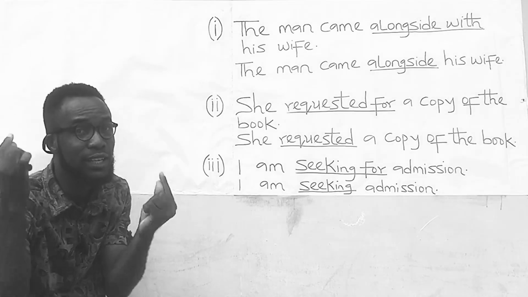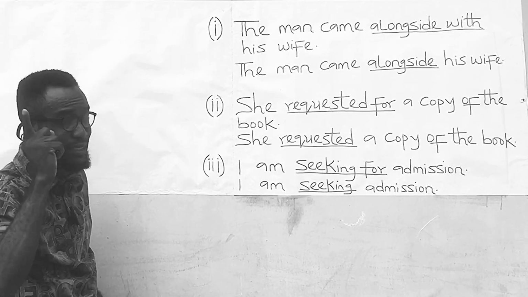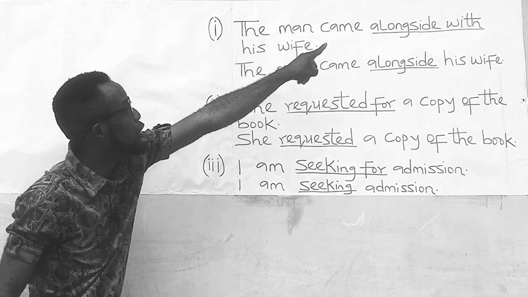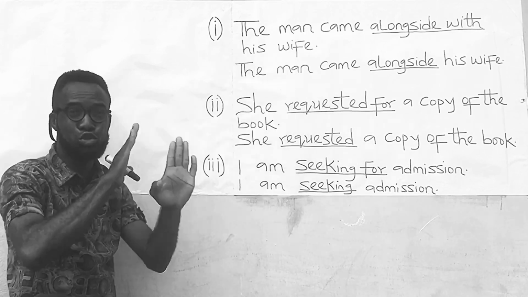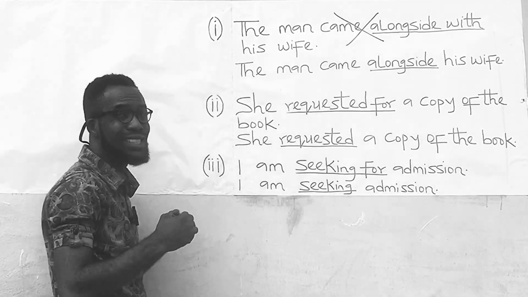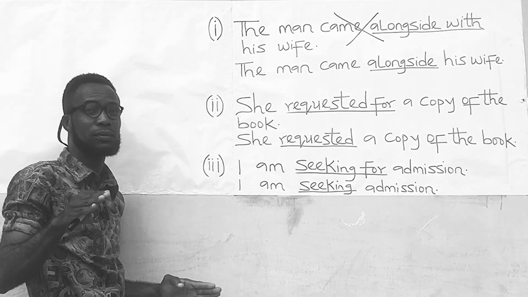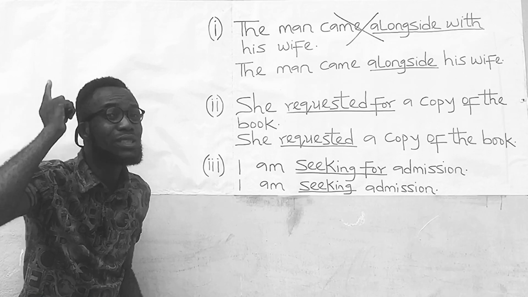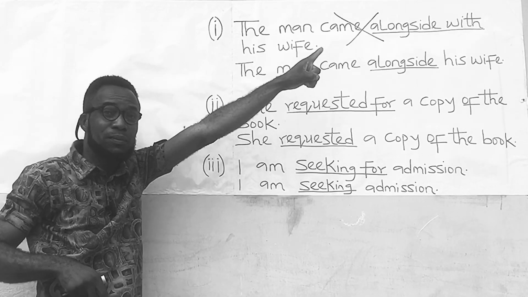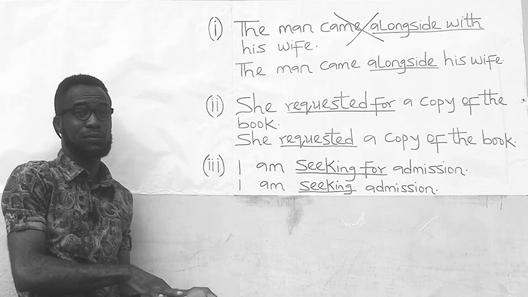From what we have learned in question number 18, it means that the sentence, the man came alongside with his wife, is wrong. The reason is that alongside does not take a preposition. Alongside does not carry the preposition with. You don't go to a place alongside with a person.